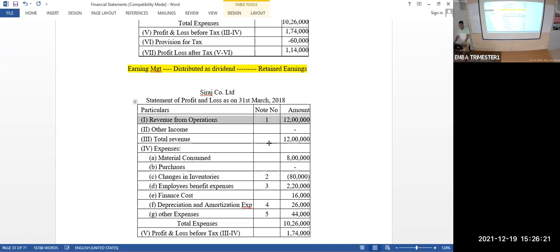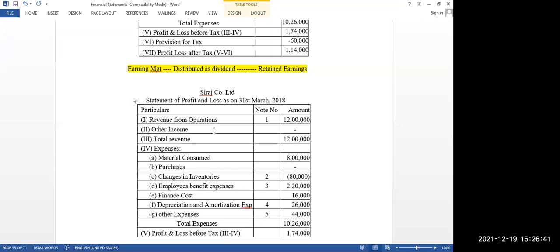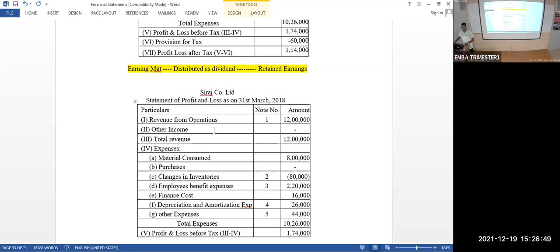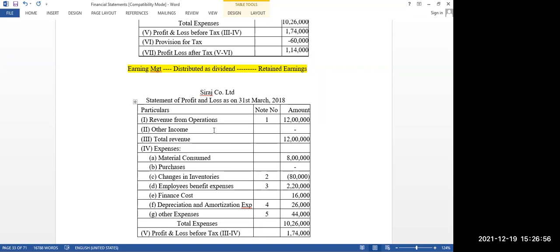12 lakh. Yes. Understood? What is understood? Yes, sir. Credit side.